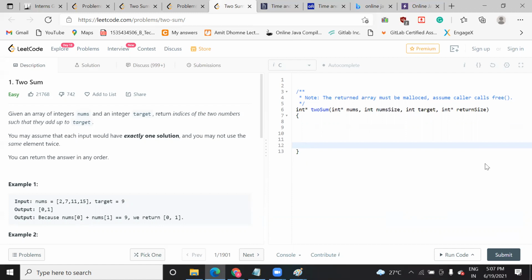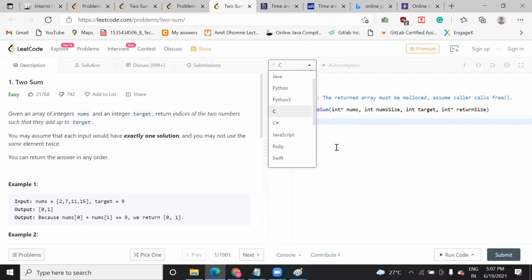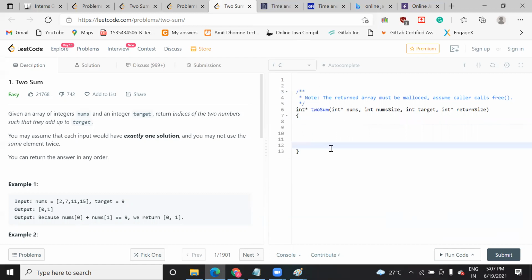You don't need to add any main function. Why has this created an int pointer, some int pointer nums? Because this is C, and this function might be using an address. There is no C plus plus here. You can see the note: the return array must be malloc'd, assume the caller function will free it.